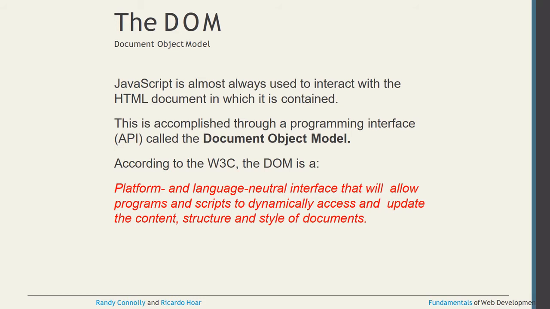We can say, as per the W3C, that it is a platform- and language-neutral interface that will allow programs and scripts to dynamically access and update the content, structure and style of documents. This is the statement, the W3C's meaning of the DOM. Platform- and language-neutral interface that will allow programs and scripts to dynamically access and update the contents, structures and style of documents. Clear?